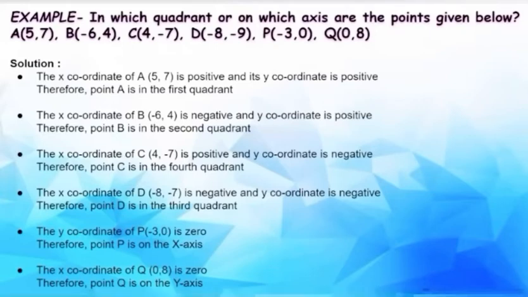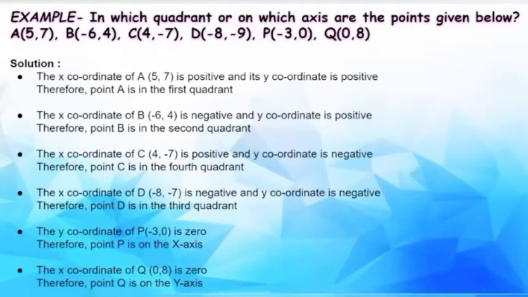Next point is P, (-3, 0). Since its x-coordinate is -3 and its y-coordinate is 0, this point lies on the x-axis. That is, its distance from the x-axis is 0 units.